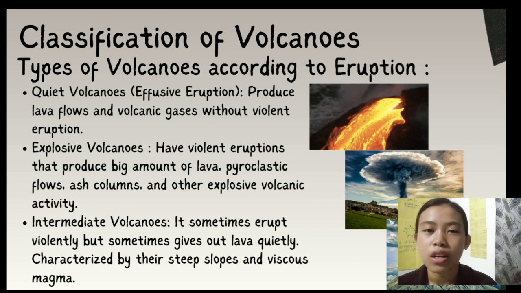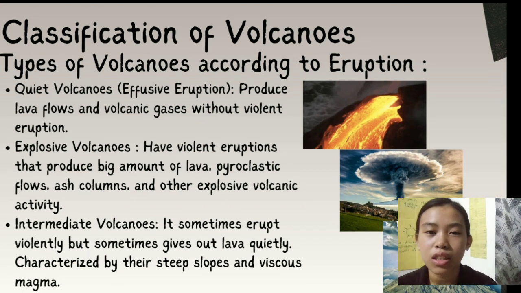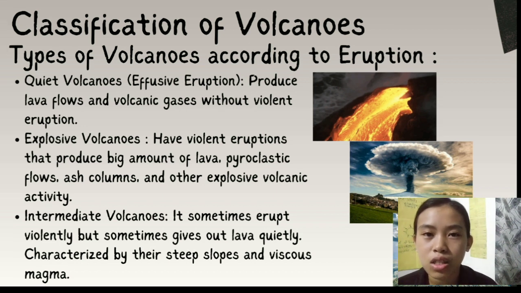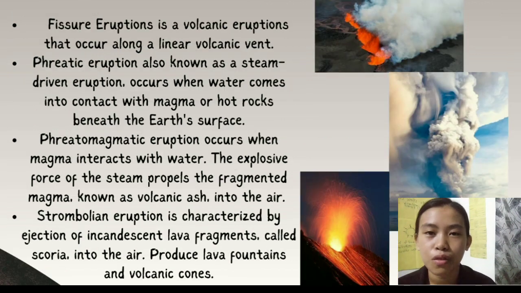An intermediate volcano is a volcano where pressure builds up and blocks the vent because of the thick, viscous lava underneath the surface of the volcano. While a fissure eruption occurs when magma escapes through long, narrow cracks in the Earth's crust called fissures.